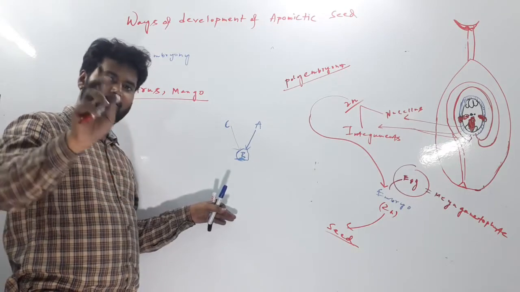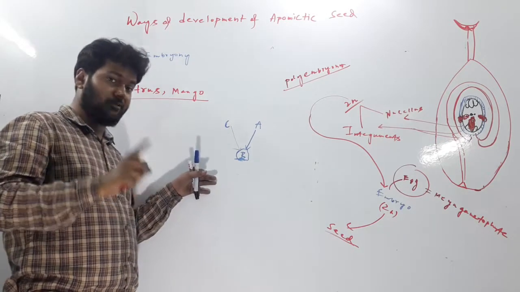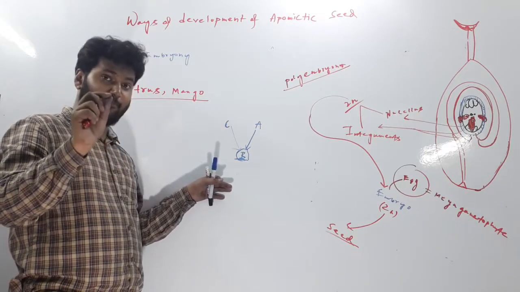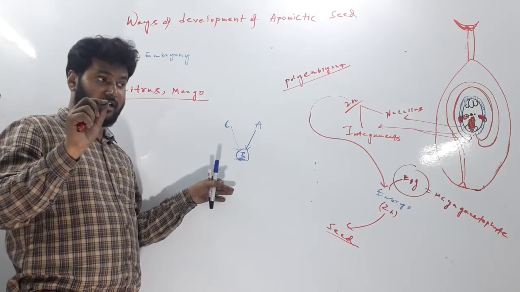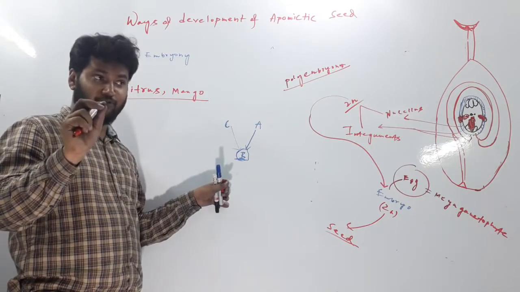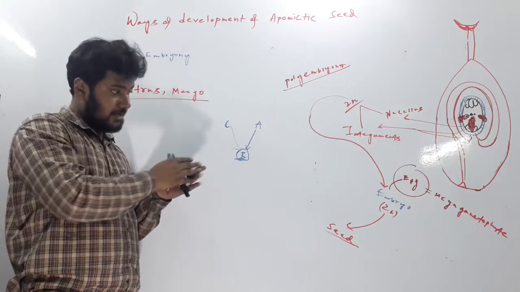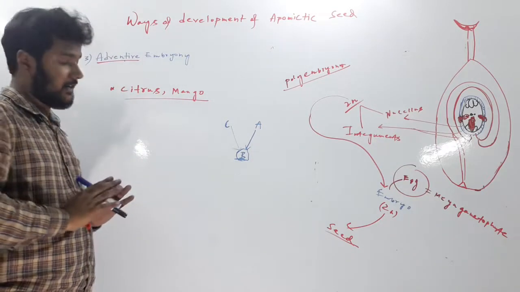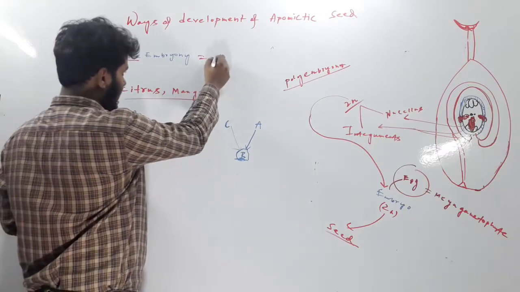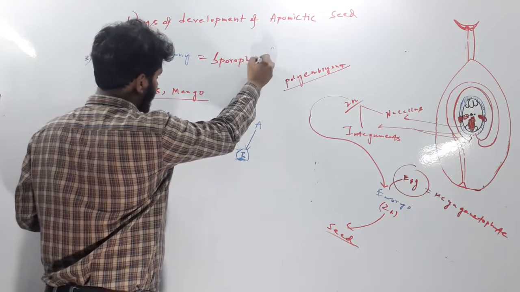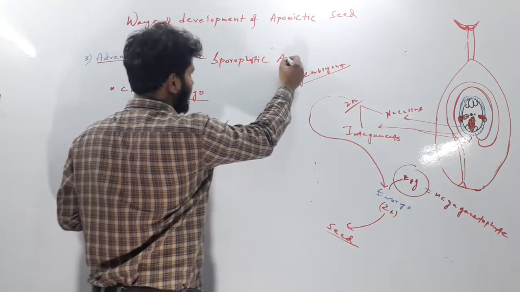Earlier we called recurrent apomixis, where there was haploid embryo, gametophytic apomixis. Here the embryo is diploid, and this will be called sporophytic apomixis. Okay, this is also called sporophytic apomixis.